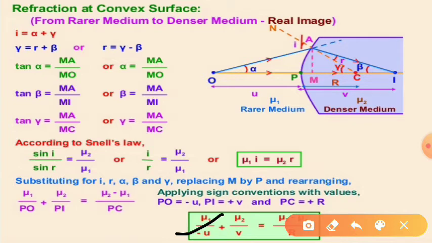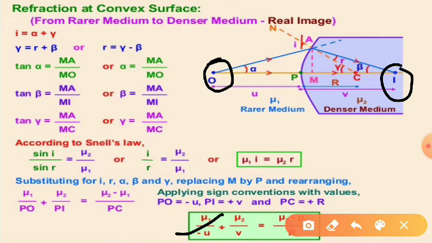Here this is the point object on the principal axis, and due to refraction taking place from the convex refracting surface, its image is formed at I. And if this is the center of curvature C, then if we join A and C, AC will be the normal.